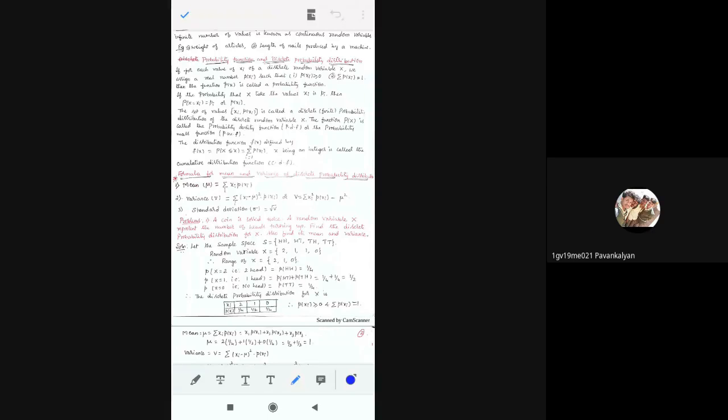Cumulative, as you know from statistics: some values are there, 2, 4, 6, suppose this is the frequency. What will the cumulative frequency be? For the first one it is 2, the second is 2 plus 4, that is 6, and the third is 2 plus 4 plus 6, that is 12. So this is the cumulative distribution. This is just a basic example of how the cumulative distribution can be taken.